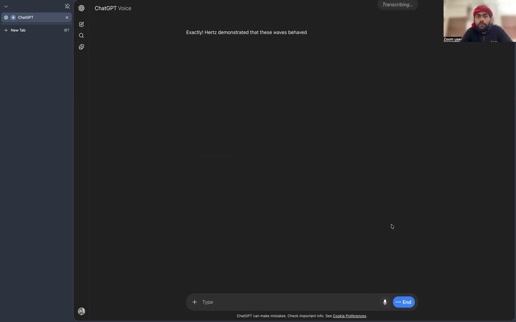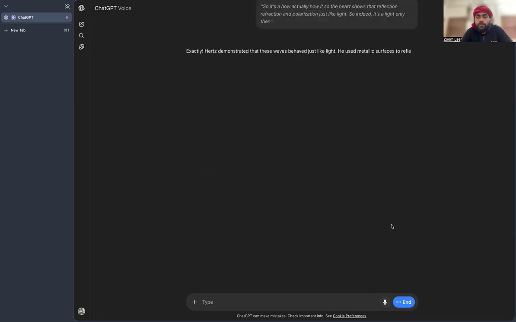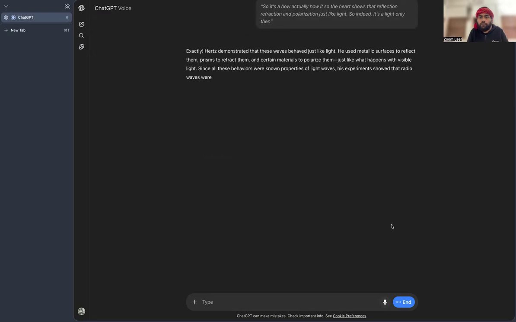Exactly. Hertz demonstrated that these waves behave just like light. He used metallic surfaces to reflect them, prisms to refract them, and certain materials to polarize them, just like what happens with visible light. Since all these behaviors were known properties of light waves, his experiments showed that radio waves were essentially another form of light, just at a different wavelength.